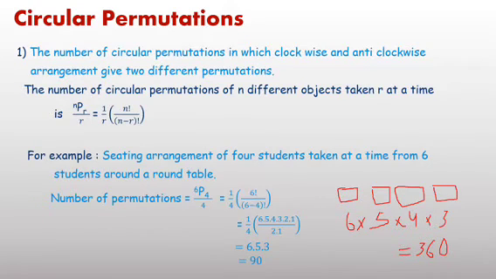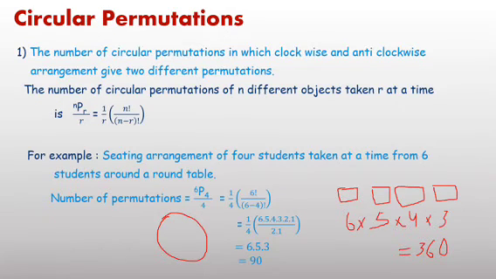In this pattern you can find the number of permutations row-wise, but here in case of circular we have to arrange in a circle. In a circle, 4 students are going to be arranged, then the number of permutations equals 6P4 upon 4, equal to 1 upon 4, and after solving you will get 90.